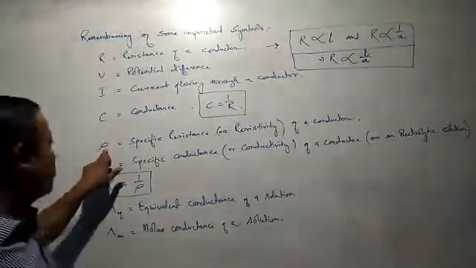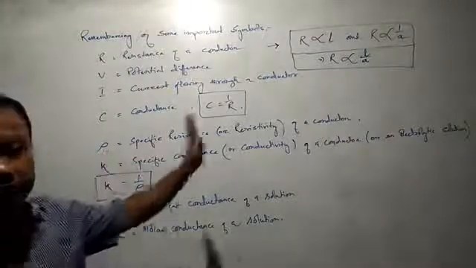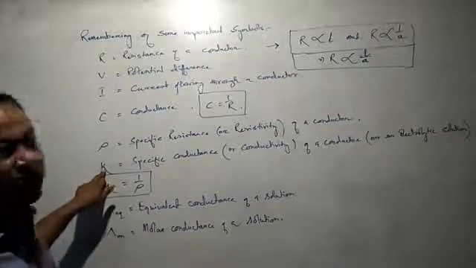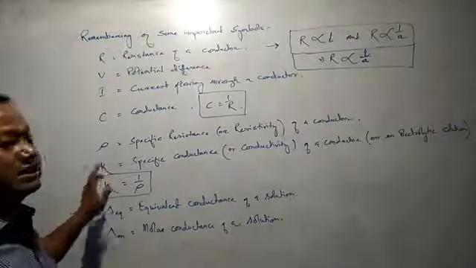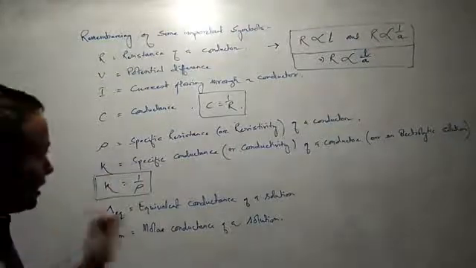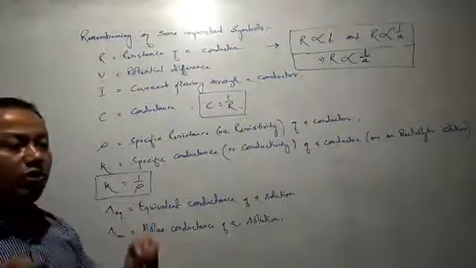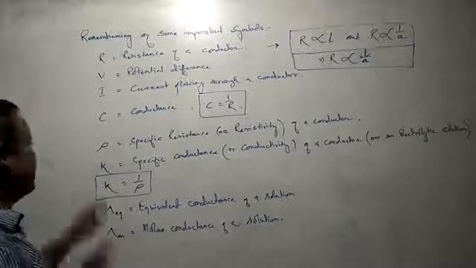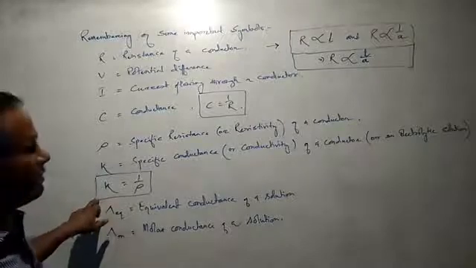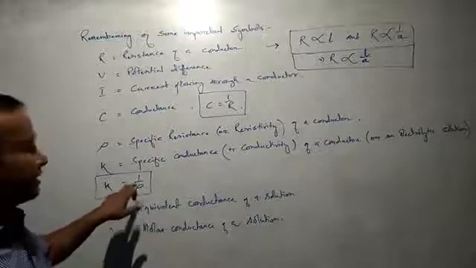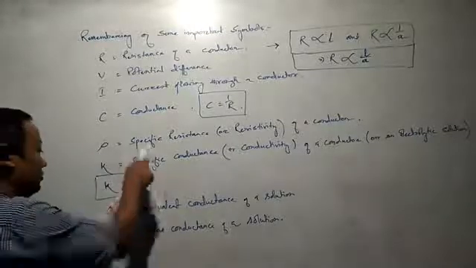Rho is the symbol for the specific resistance or resistivity of a conductor. Kappa is the specific conductance or conductivity of the conductor, or of an electrolytic solution. Kappa, the specific conductance or conductivity, is the reciprocal of resistivity, the specific resistance.